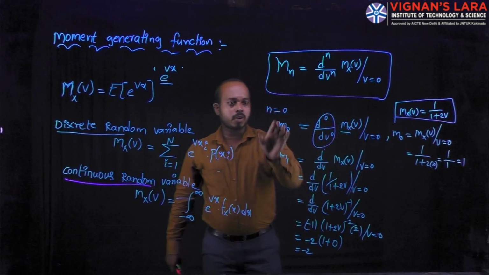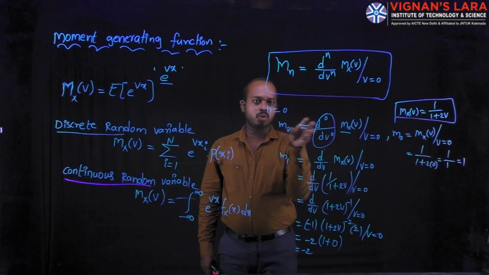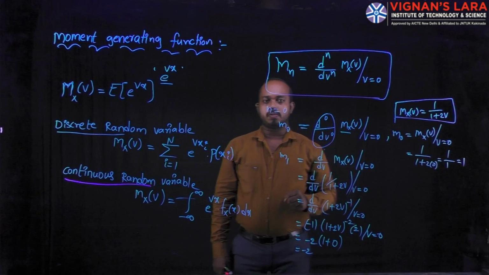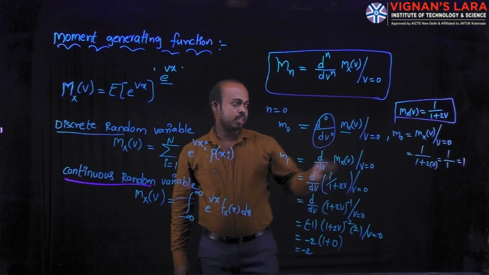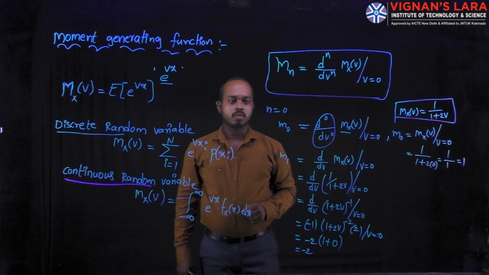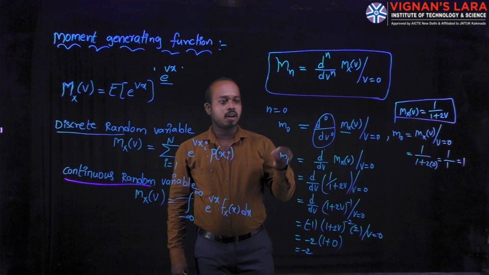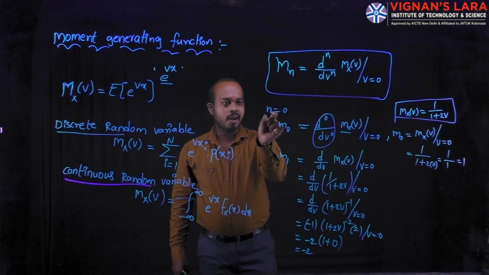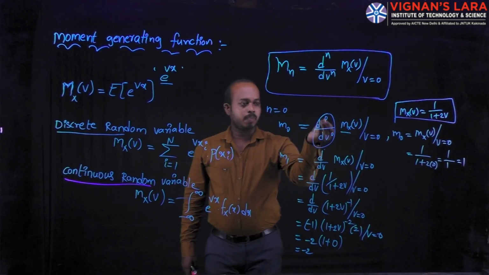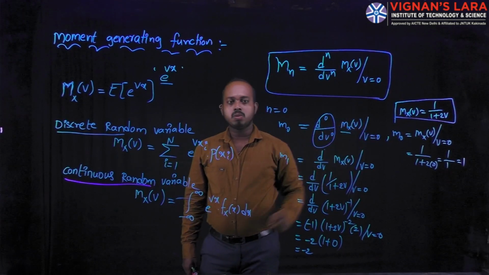After that, we can find the zeroth moment. We can keep the n value 0 in this equation and apply the zeroth moment of the moment generating function. Here I am taking one example: the moment generating function is 1 divided by 1 plus 2v. For this equation, I can find the zeroth moment. I just keep the n value 0 in this relation, then I obtain d power 0 by dv power 0 of the moment generating function at v is equal to 0.